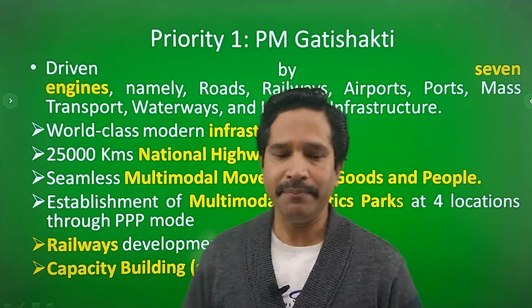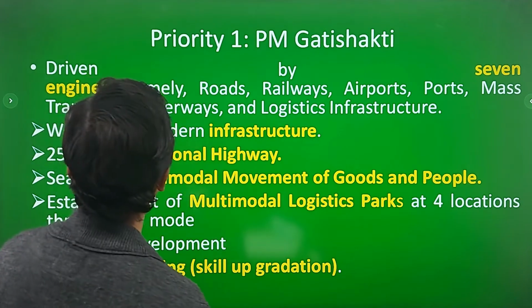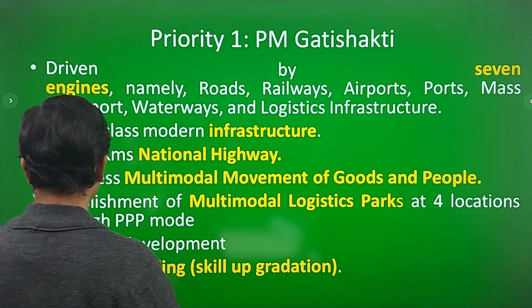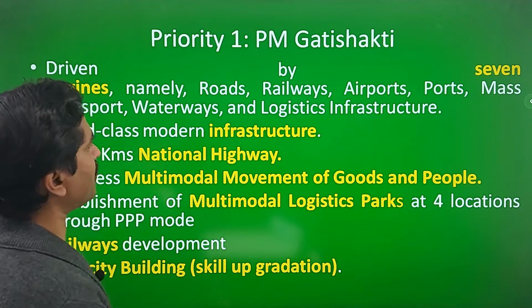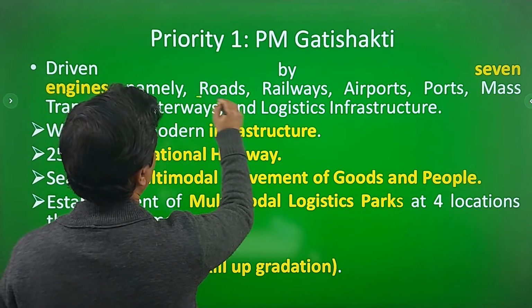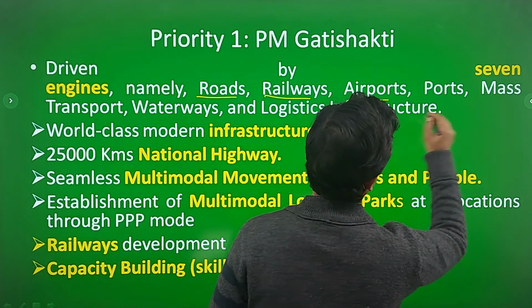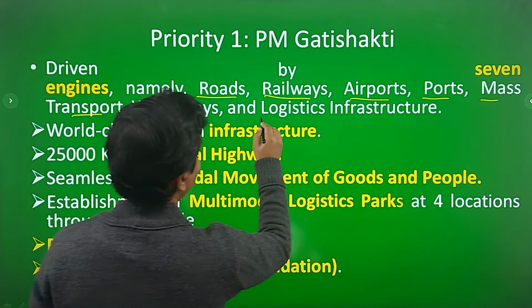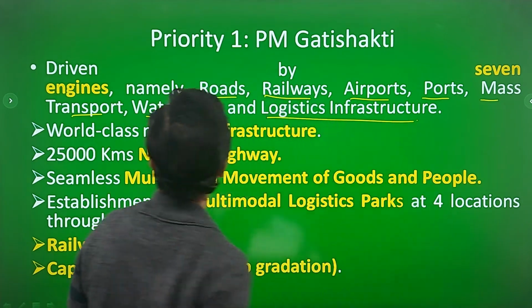Well, PM Gati Shakti is driven by 7 engines. This is very, very important. That is roads, railways, airports, ports, mass transport, waterways and logistic infrastructure.